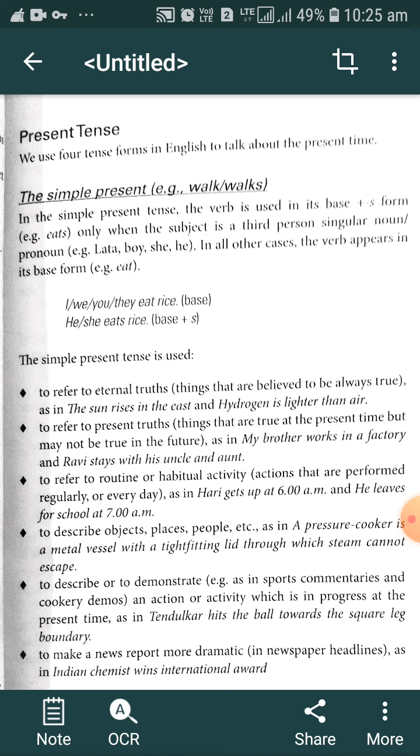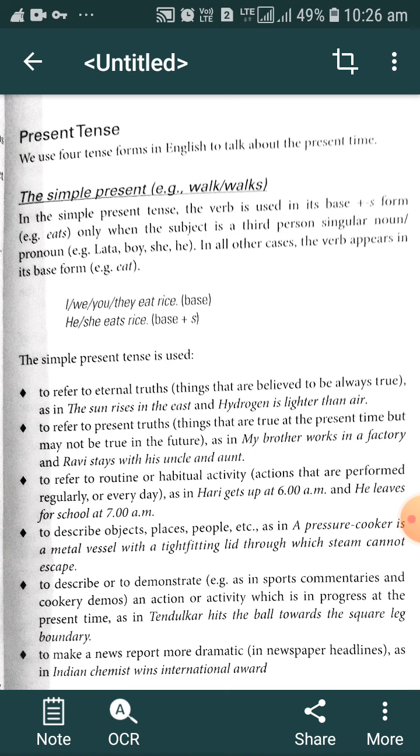If the subject of that particular sentence is a third person singular noun or pronoun, we add the suffix s, es, or ies to the base form. The base form means, for example, eat, this is the verb, that is the base form of the verb. If the subject is third person singular, we will add the s form.